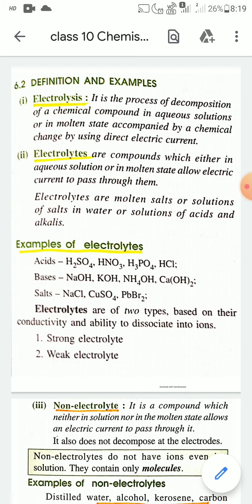So what is the actual definition of electrolysis? It is the process of decomposition of a chemical compound in aqueous solution or in molten or liquid state, accompanied by a chemical change by using direct electric current. In the simplest way you can define electrolysis as the process of decomposition of a chemical compound, that is electrolyte, by using direct current.